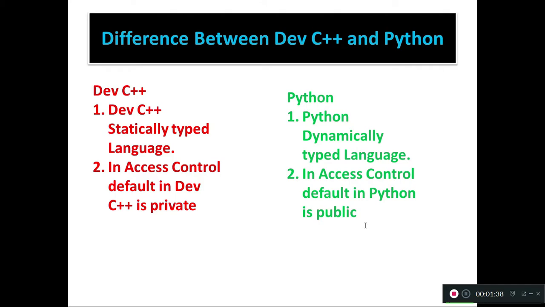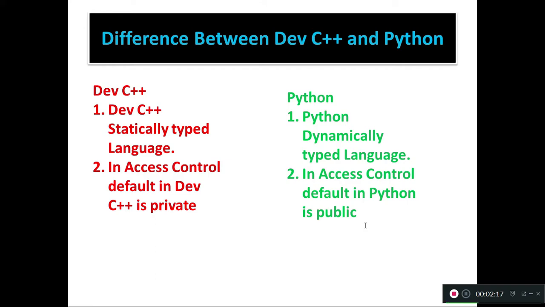Let us see the difference between Dev C++ and Python. In first year, we learned Dev C++ software. The main differences between Dev C++ and Python are given to you. First point, Dev C++ is a statically typed language. It means, very simply, we apply a compiler for Dev C++. But Python is a dynamically typed language. Here, an interpreter is used.